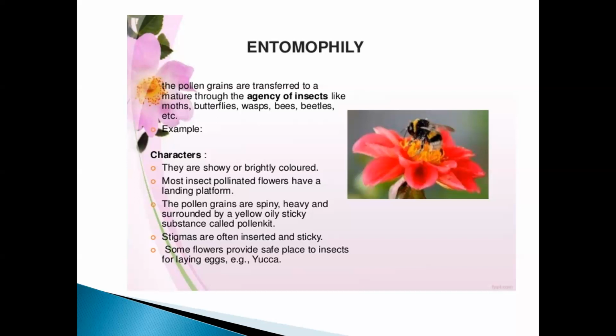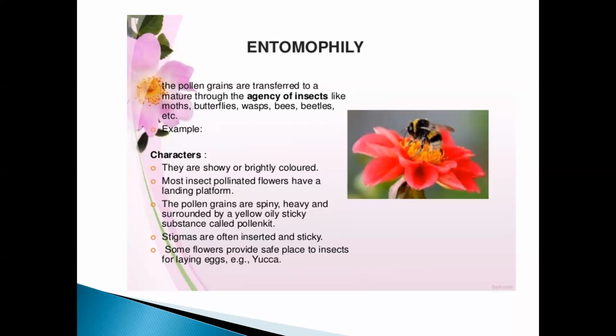The insect is a medium, like moths, butterflies, wasps, bees, beetles. The flowers are very attractive and brightly colored, and most insect pollinated flowers have a landing platform. The pollen grains are spiny, heavy, and surrounded by an oily, sticky substance known as pollen kit.